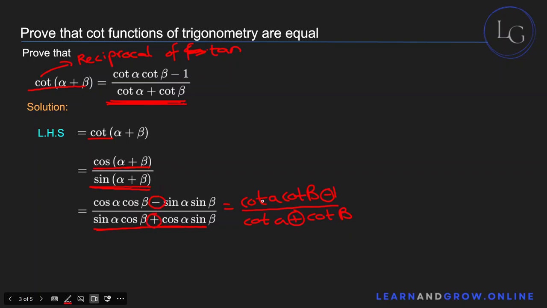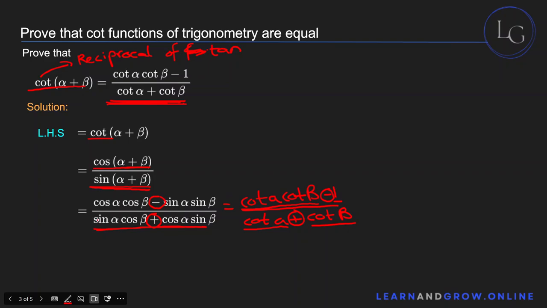So basically, cos A cos B must become equal to cotangent A cotangent B. Sine A sine B must equal 1. Sine A cos B must equal cotangent B. Cos A sine B must equal cotangent A. So the easiest thing you can see here is that if you divide this sine A sine B by sine A sine B, you end up with 1.